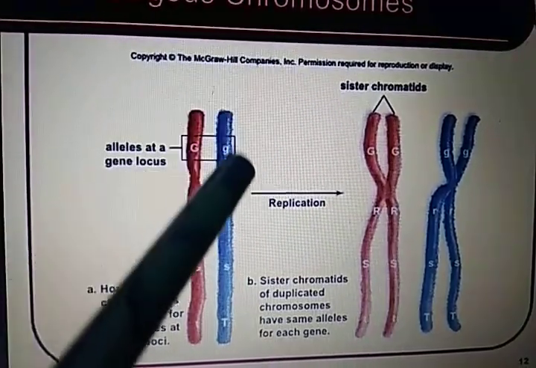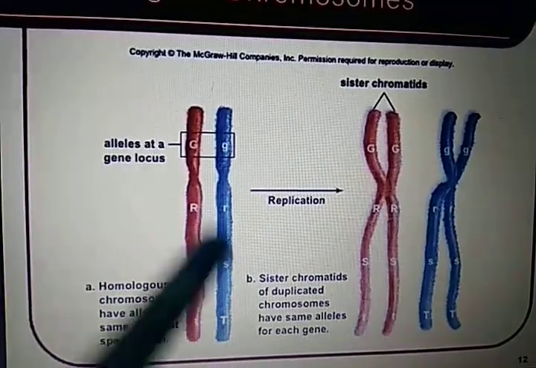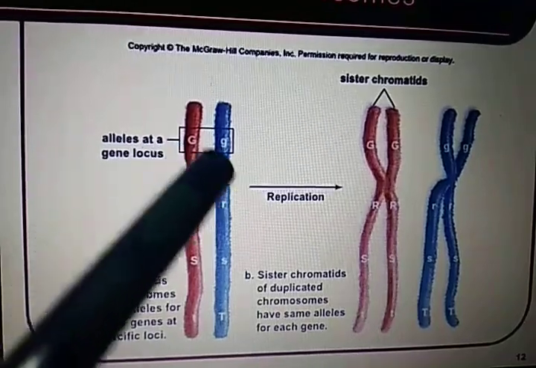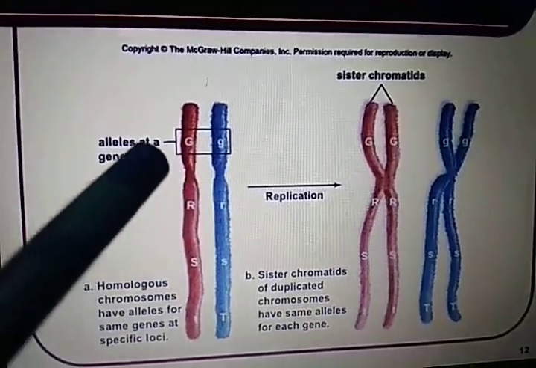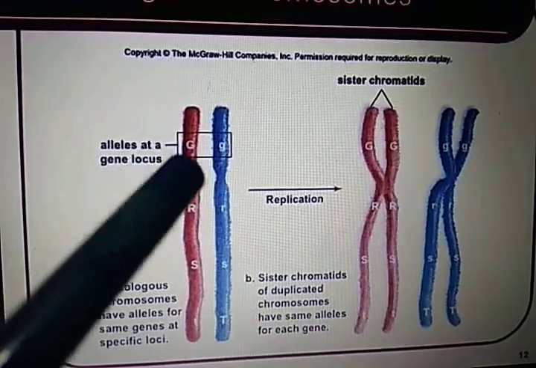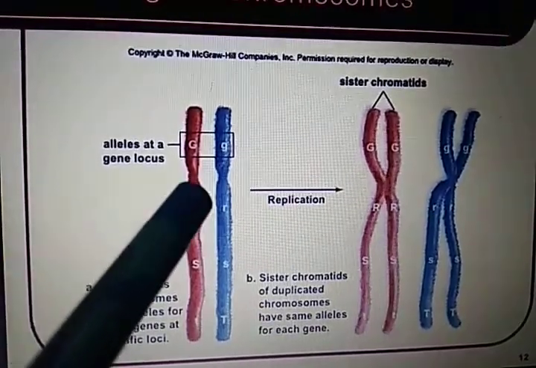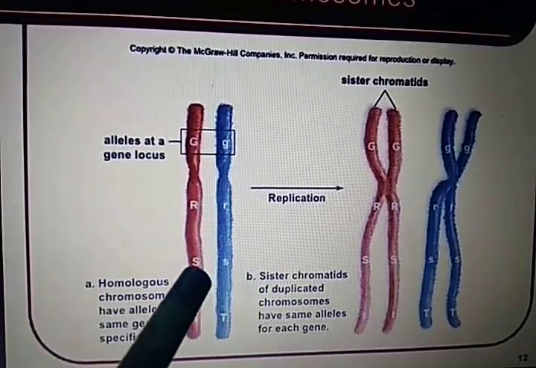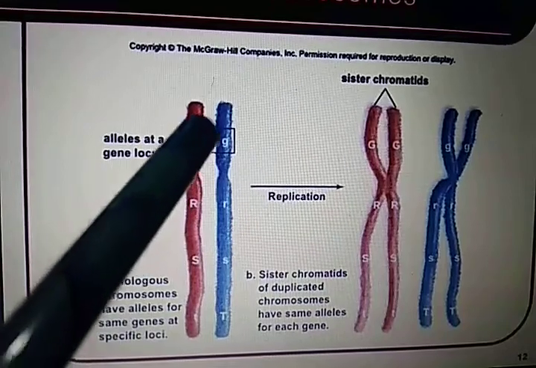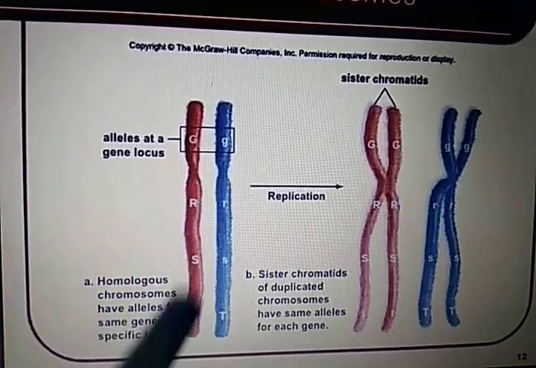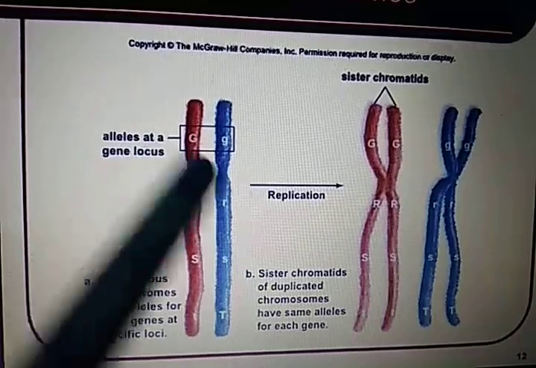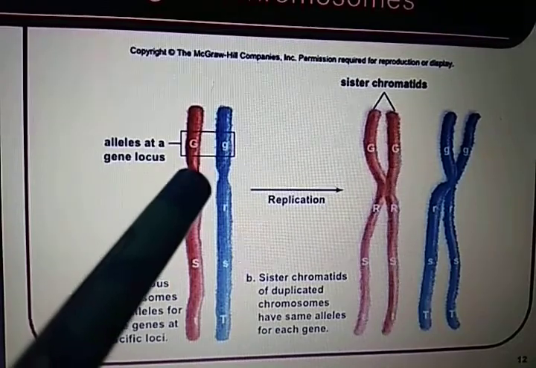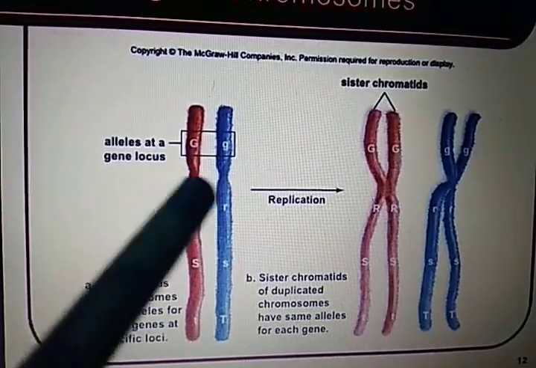The individual has got this chromosome from his father and this one from his mother. What is the similarity between these two chromosomes? They are the better half of each other, like a pair of shoes: this one is the left shoe and this one is the right shoe. So 50% you get from mother, 50% from father, and the chromosome pairs which have similar types of alleles on them are known as homologous chromosomes.